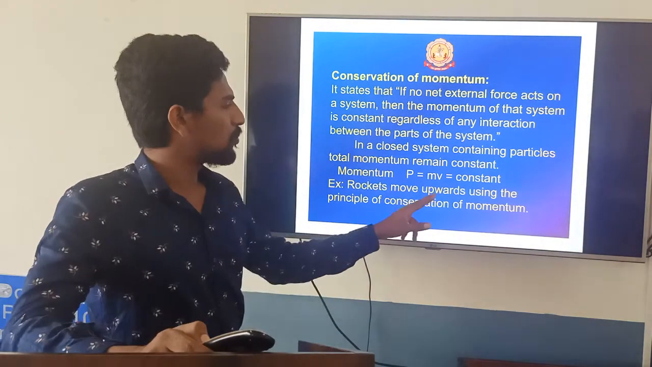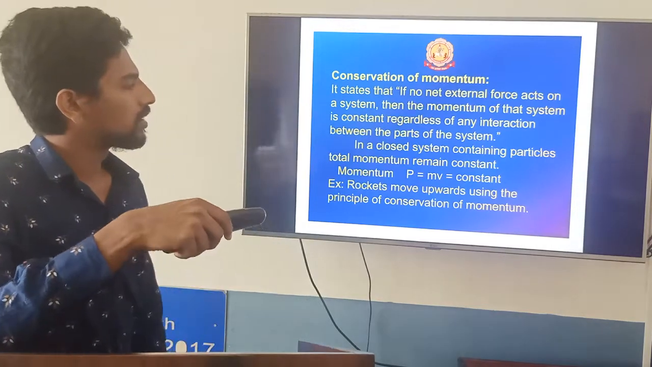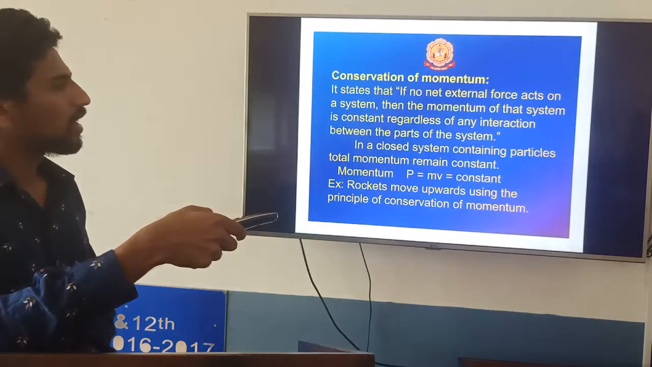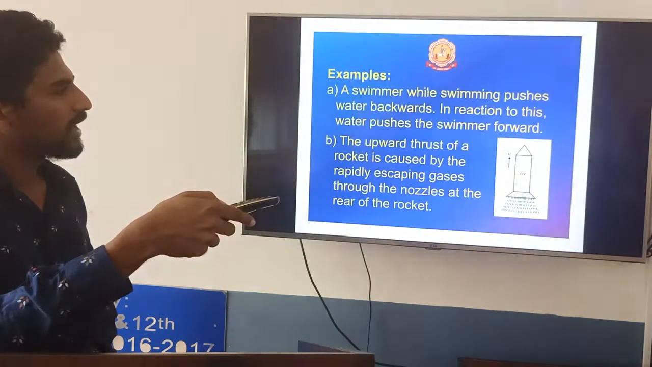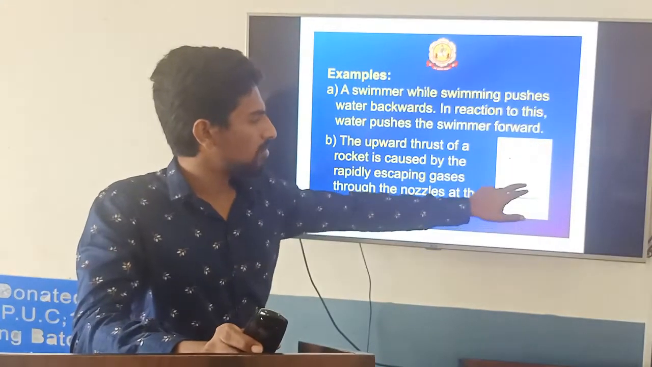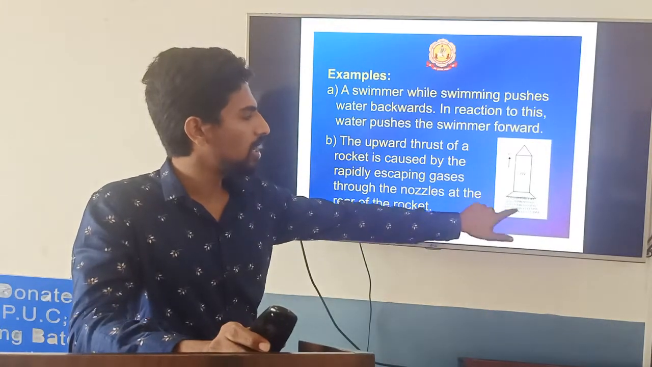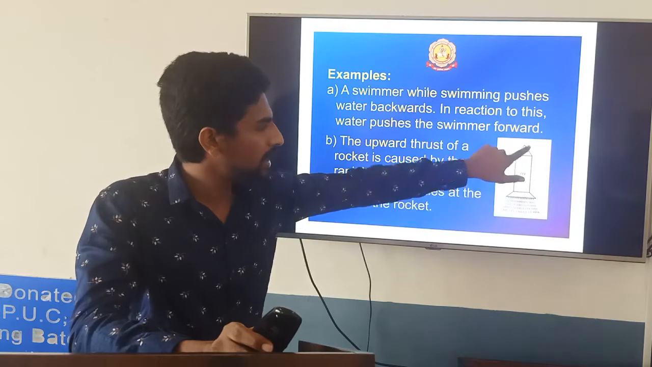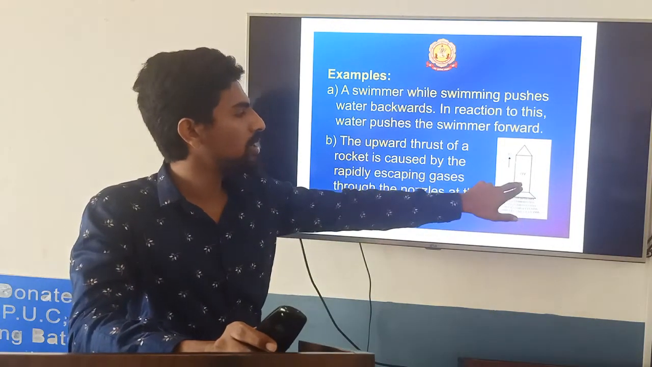A rocket moves upwards using the principle of conservation of momentum. I told you the rocket moves according to Newton's third law: for every action there is an equal and opposite reaction. For example, here gases are moving downwards. For these gases there will be momentum, they are getting some momentum. Initially, if the rocket is in a state of rest, what is the total momentum you are getting?